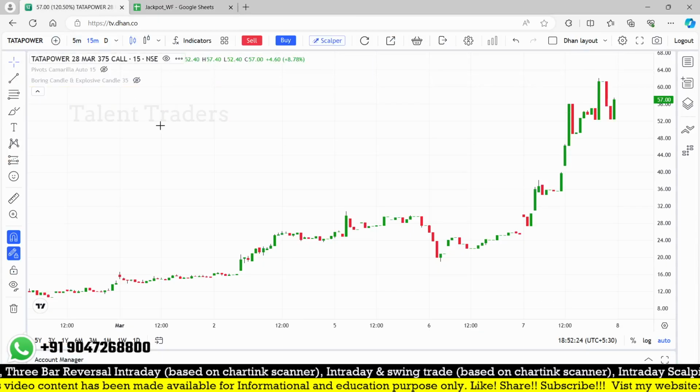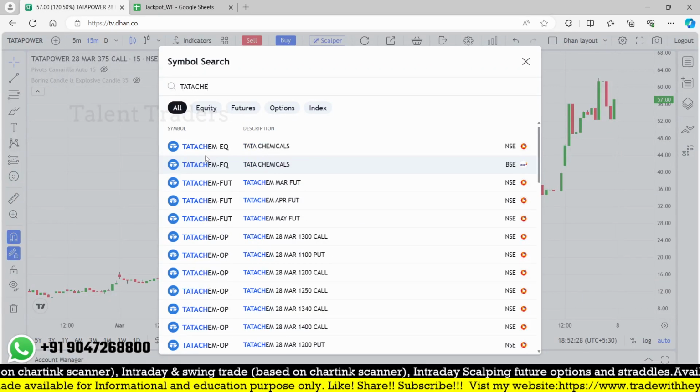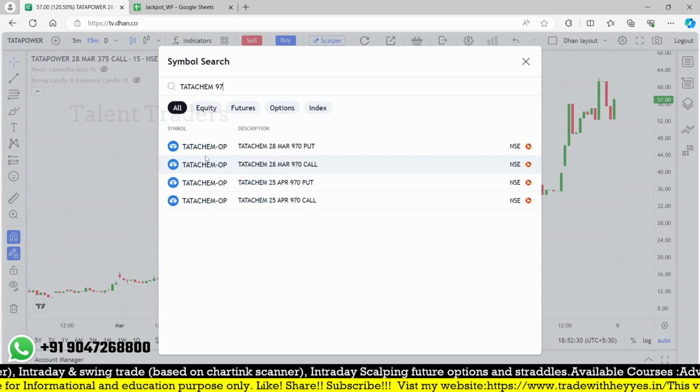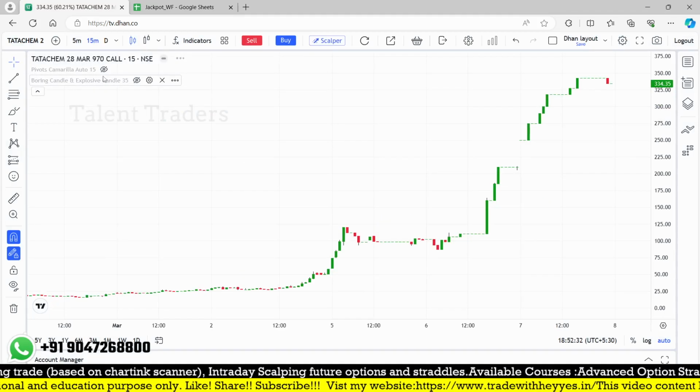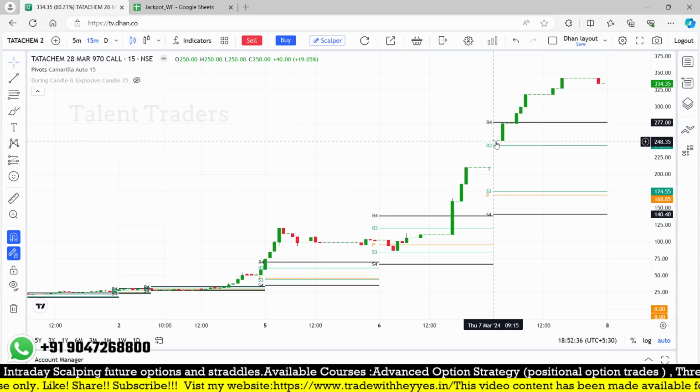I think on Thursday we had Tata Chemical, that is also 970. Okay, and let me check with this pivot. Yeah, you can see here, but it is not liquid yet, it's deep in the money.